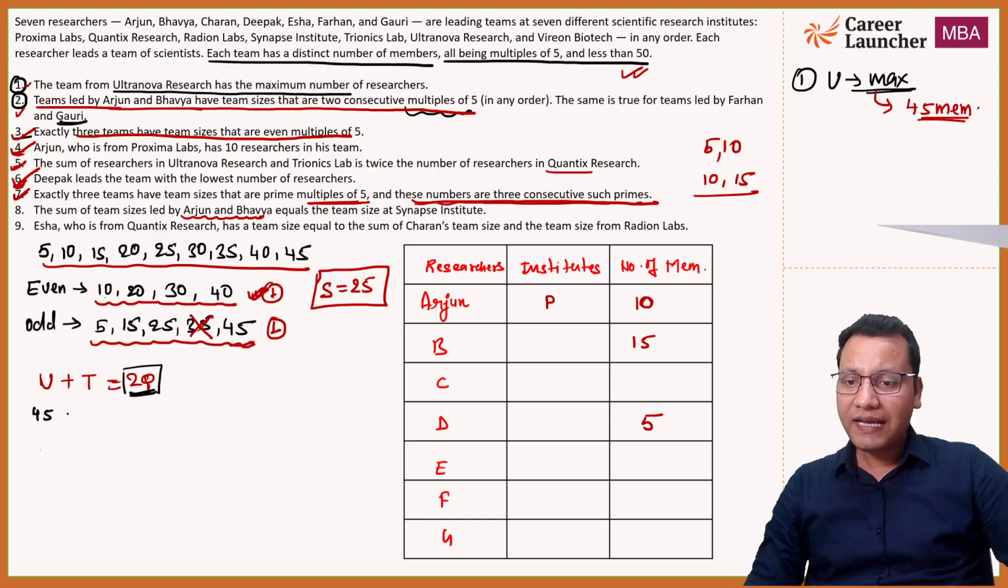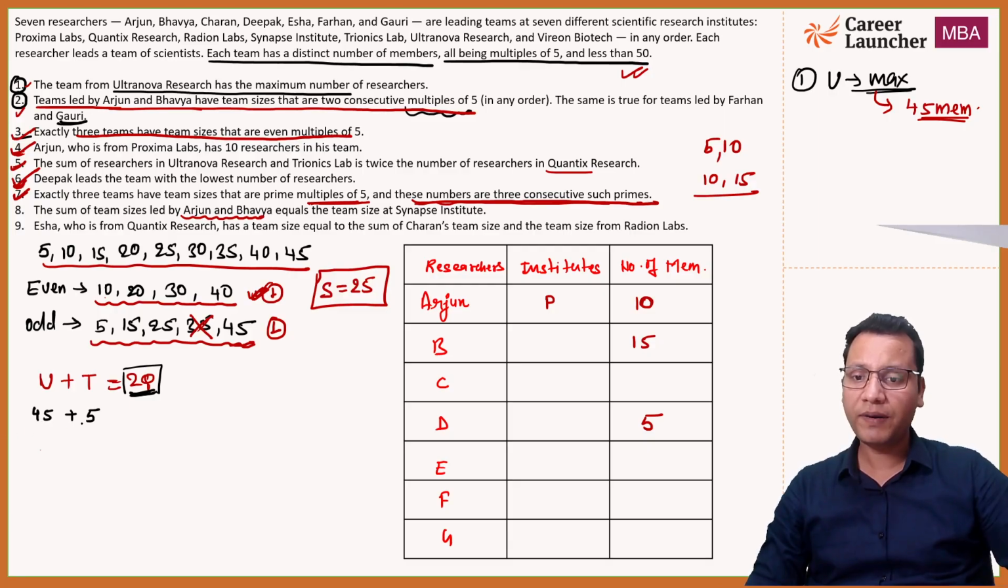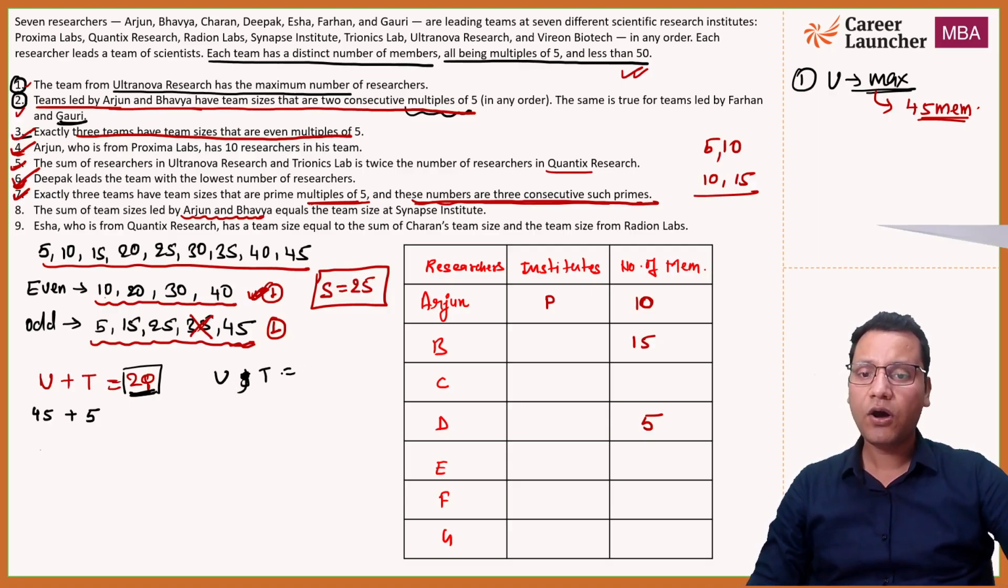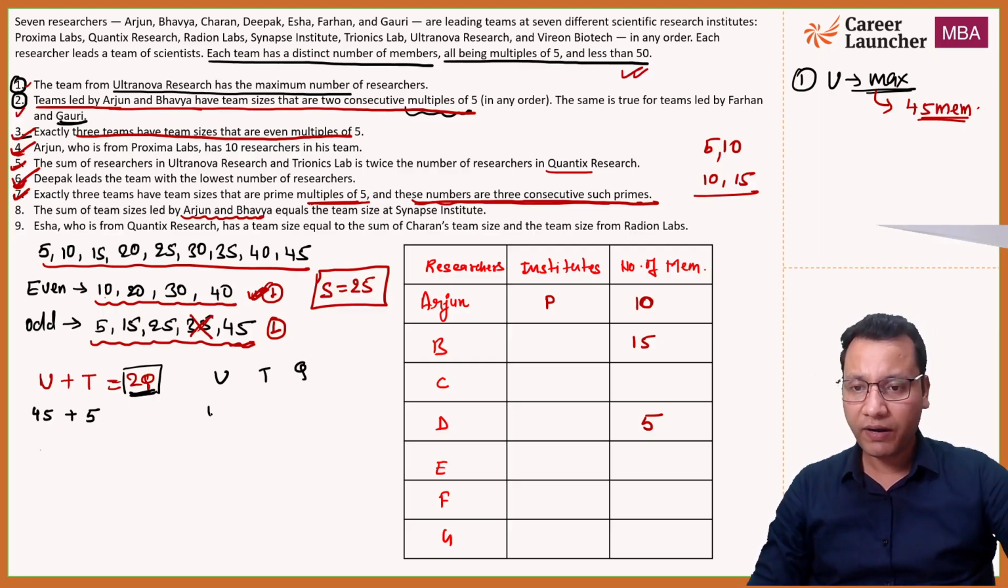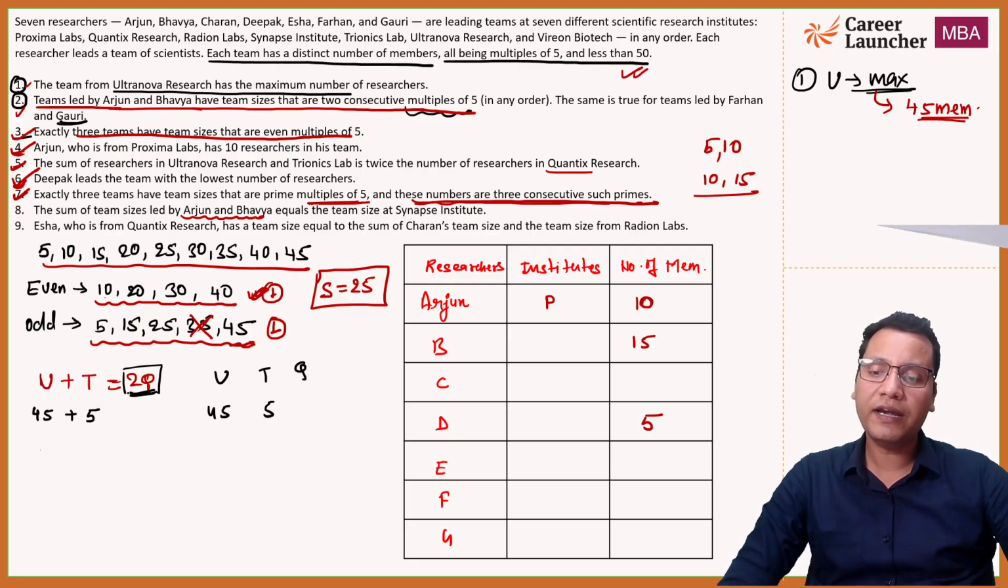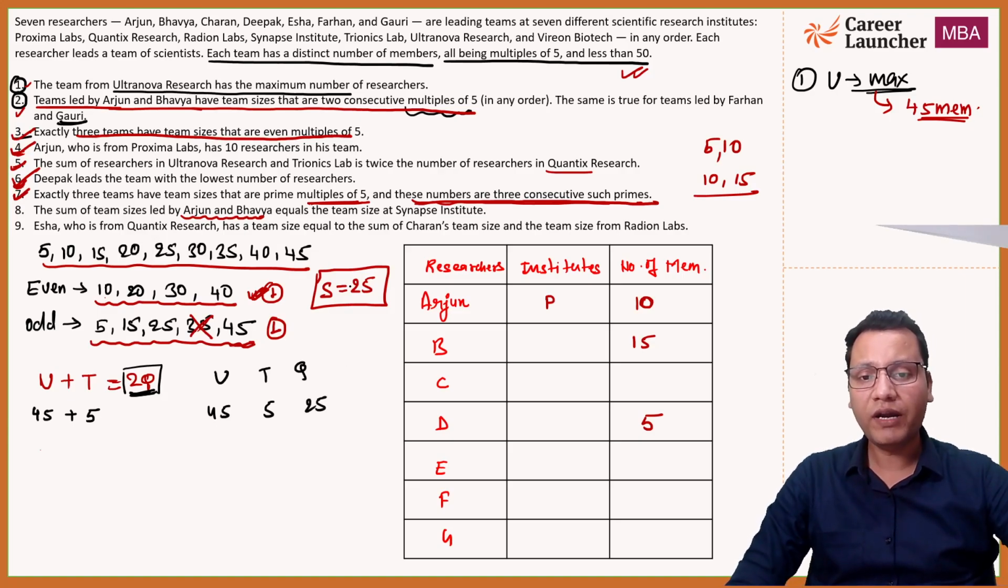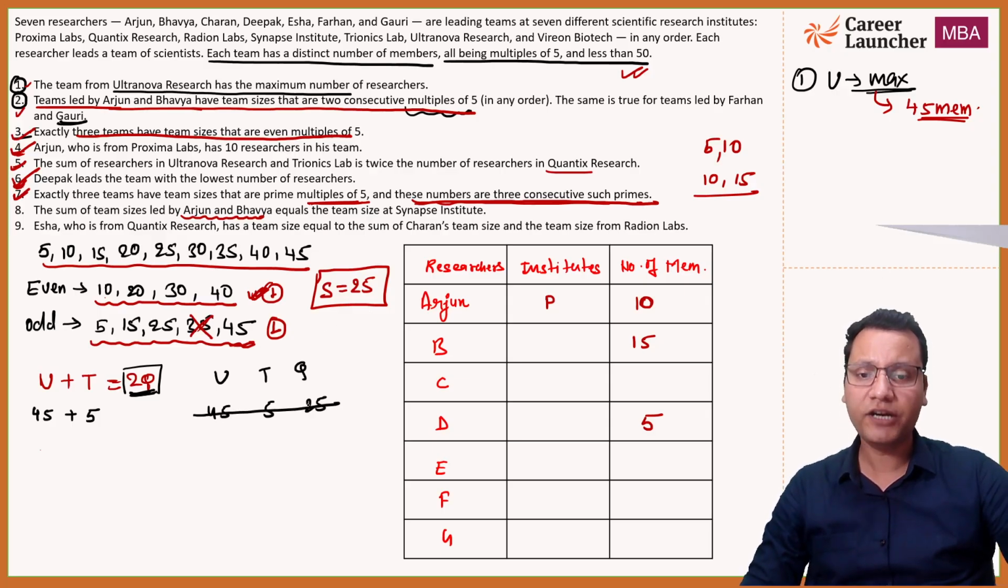Now t can have 5. अगर मैं t को 5 दे दूं, तो 45 plus 5 is कितना? 45 plus 5 is 50. So I can write it as u plus t is equal to 2q. So u के सारे possibilities, t के possibilities and q के possibilities मैं यहाँ पे लिख के आपको explain कर रहा हूँ. So u, t, q: u is 45. अगर t का value 5 हो गया, so 45 plus 5 is 50 and q will be half of 50, which is 25. But q cannot have 25 because S has 25. So ये तो eliminate हो गया आपका, right?